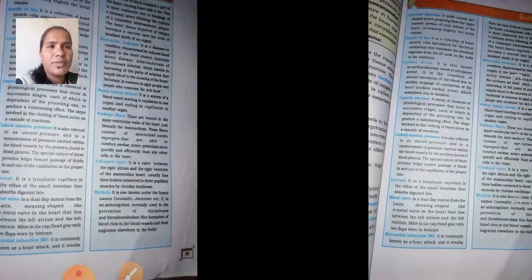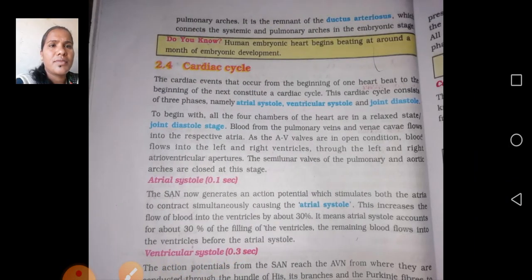Next, coming to the cardiac cycle. In the next video I am going to discuss the cardiac cycle.